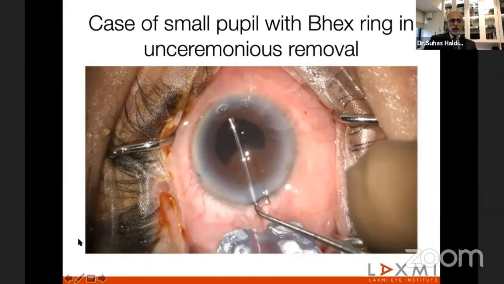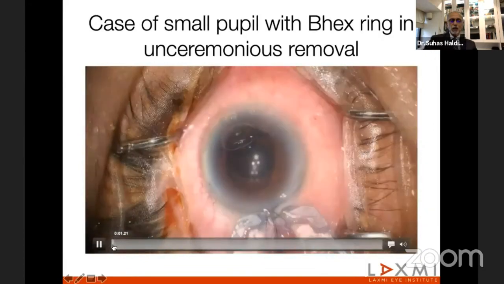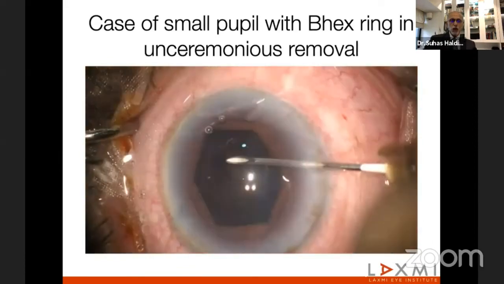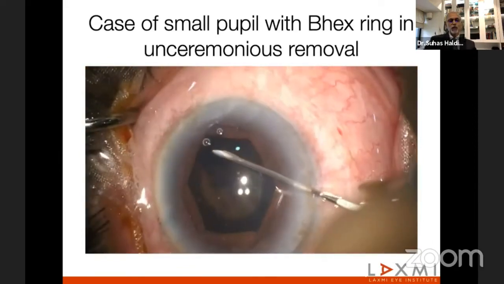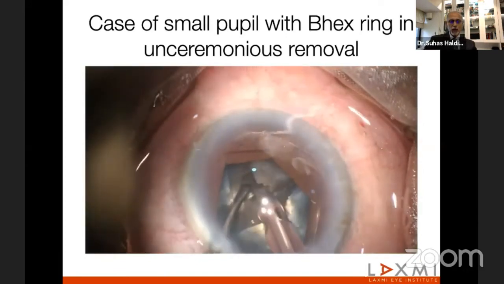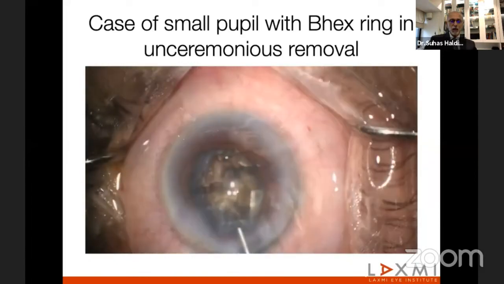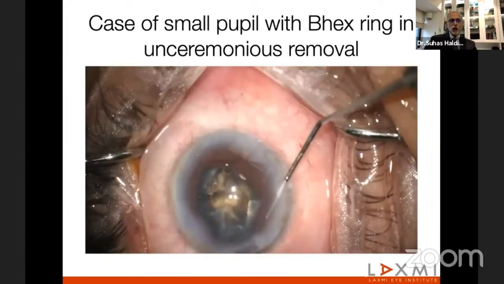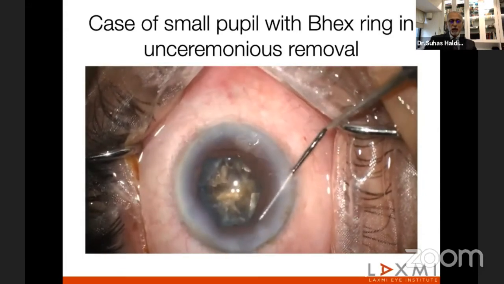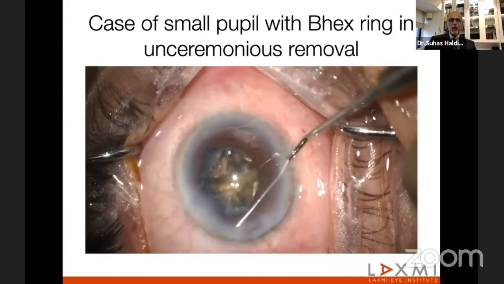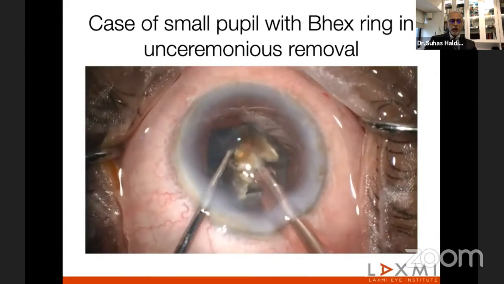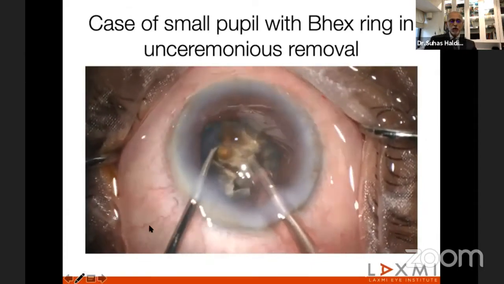Now, this is a case which shows you if you have not approached any case with respect to some of the rules, you can end up with an issue. Now, again, this is not done by me, but I wanted to pick up this case to show how a simple thing like a BX ring, if you're not sure how to use it, you can land up with a problem. Now, this is a case of extreme form of IFIS, and the nucleus is extremely advanced. So doing phaco was an issue here.